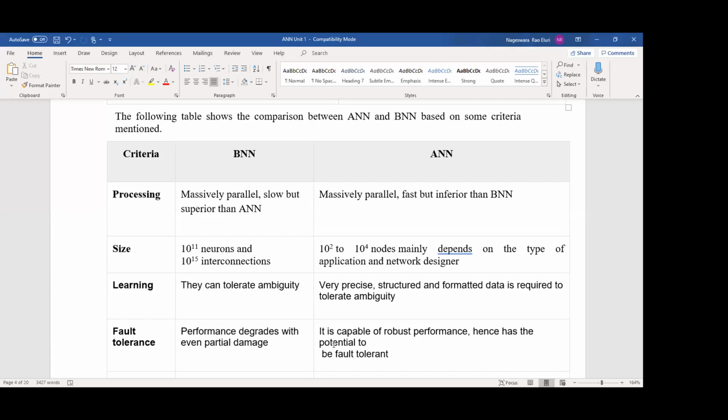Superior to the artificial neural network. Next, ANN is massively parallel, fast, but inferior to the biological neural network.